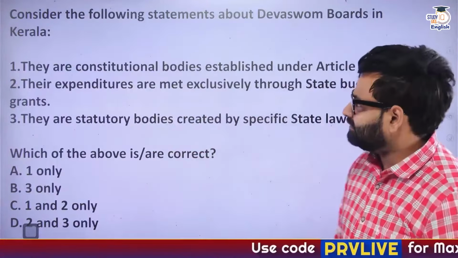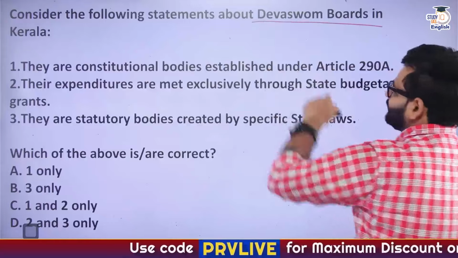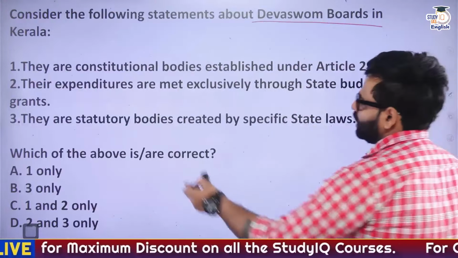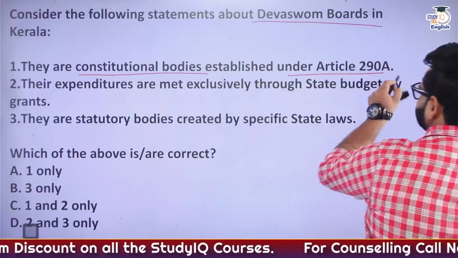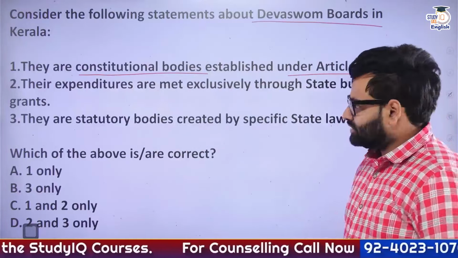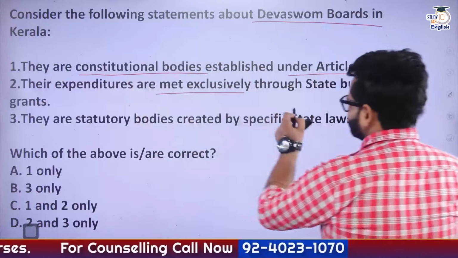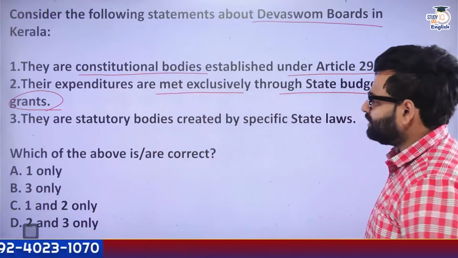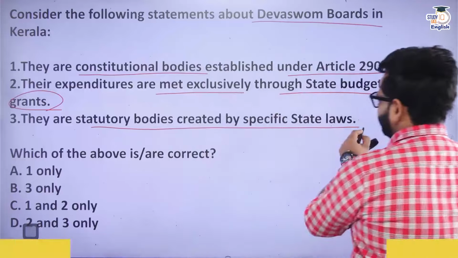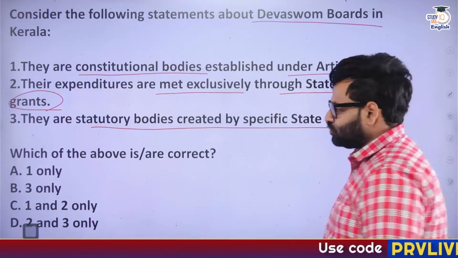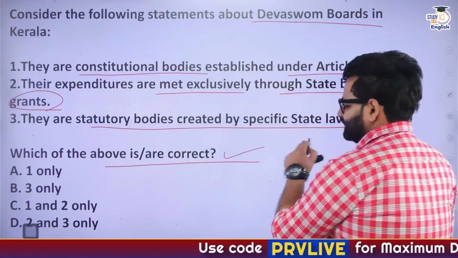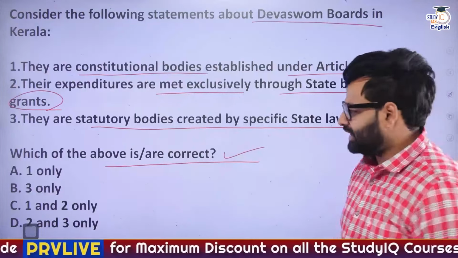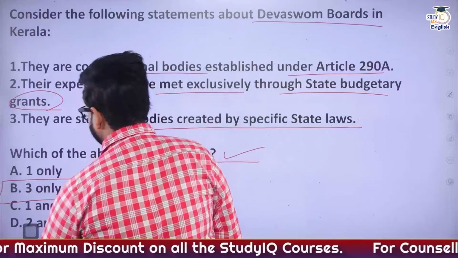It's about the Devaswom boards, right? So what are they? We have four options here and three statements. The first statement: they are constitutional bodies established under Article 290 capital A. Statement 2: expenditures are met exclusively through state budgetary grants. And statement 3: they are statutory bodies created by specific state laws. So what do we have to go ahead with? Correct answer, options A, B, C, D, that is 1 only, 3 only, 1 and 2, or 2 and 3. So the correct answer is once again B, that is 3 only.